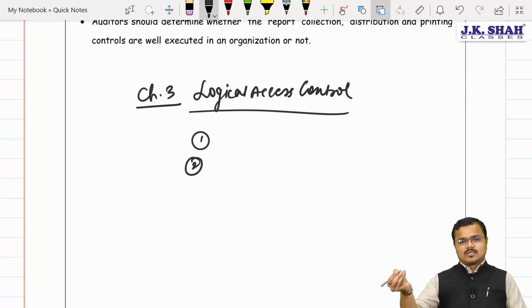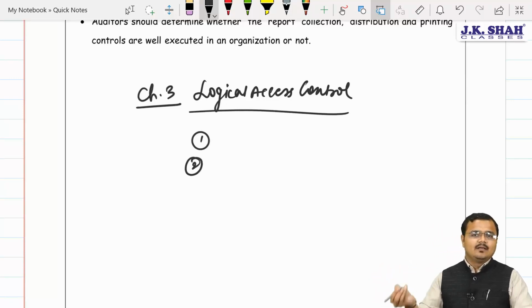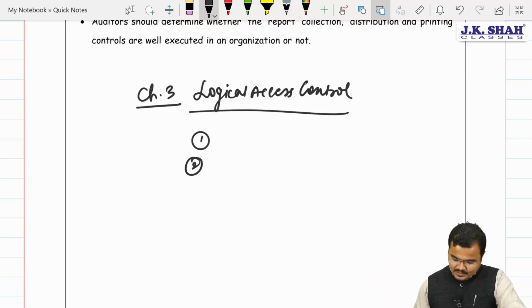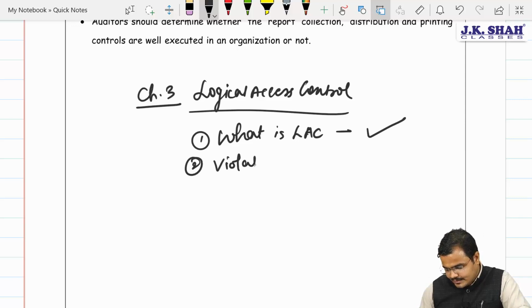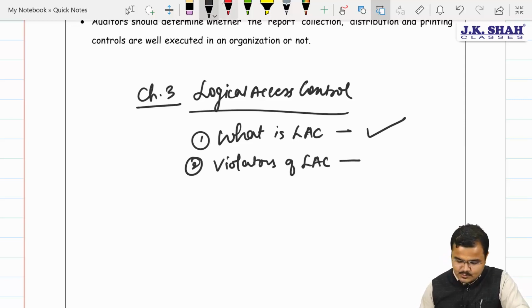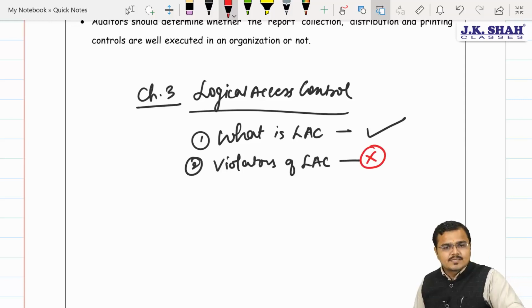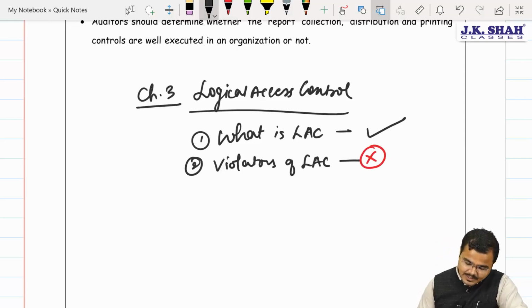Okay, what is logical access control is obviously there, and the second question, okay, I'll write it down. Wait. What is logical access control? Okay, this is there in the syllabus. Yes. Then we come to know people violators of logical access control. Now this question has been removed from the syllabus. Oh sir, that's great. Yes.